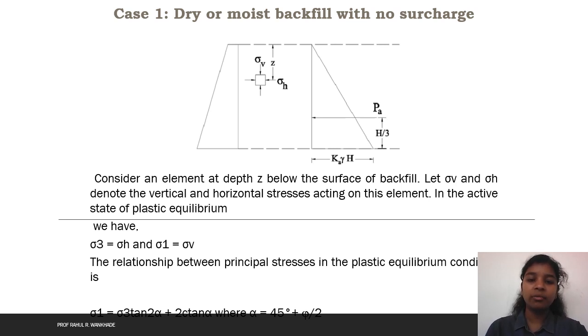The relation between the principal stresses in the plastic equilibrium condition is sigma 1 equals sigma 3 tan squared alpha plus 2c tan alpha, where alpha is 45 degrees plus phi by 2, and phi is the angle of friction, that is, the angle at the verge of failure.